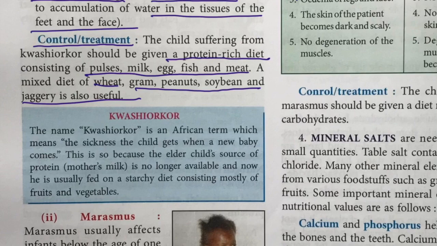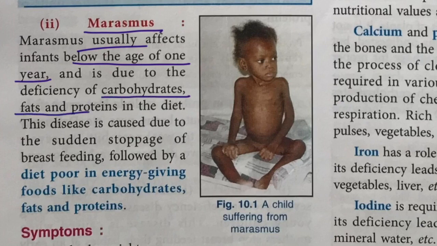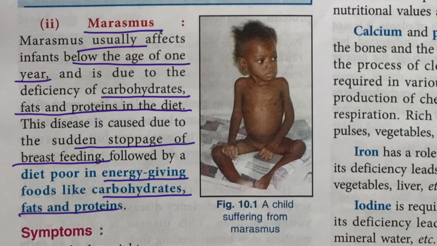Okay, so next we move on to another disease which is known as marasmus. Marasmus usually affects infants below the age of 1 year, and this is due to the deficiency of carbohydrates, fats, and proteins in the diet. Now, this disease is caused again due to the sudden stoppage of breastfeeding, followed by a diet poor in energy giving food like carbohydrates, fats, and proteins. So, what are the symptoms? Less body weight. There is degeneration resulting in a very weak body as if formed of muscle, skin, and bone only.